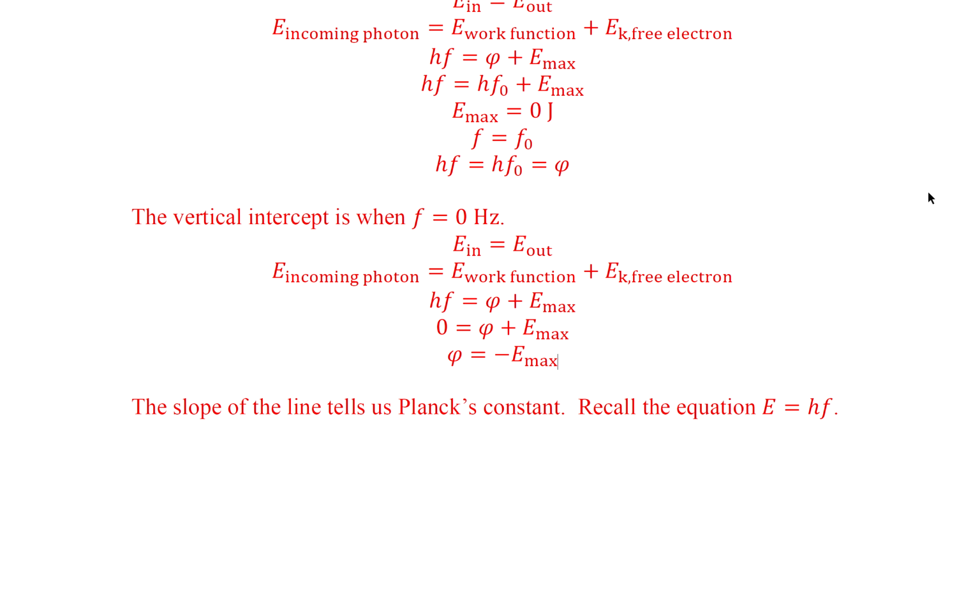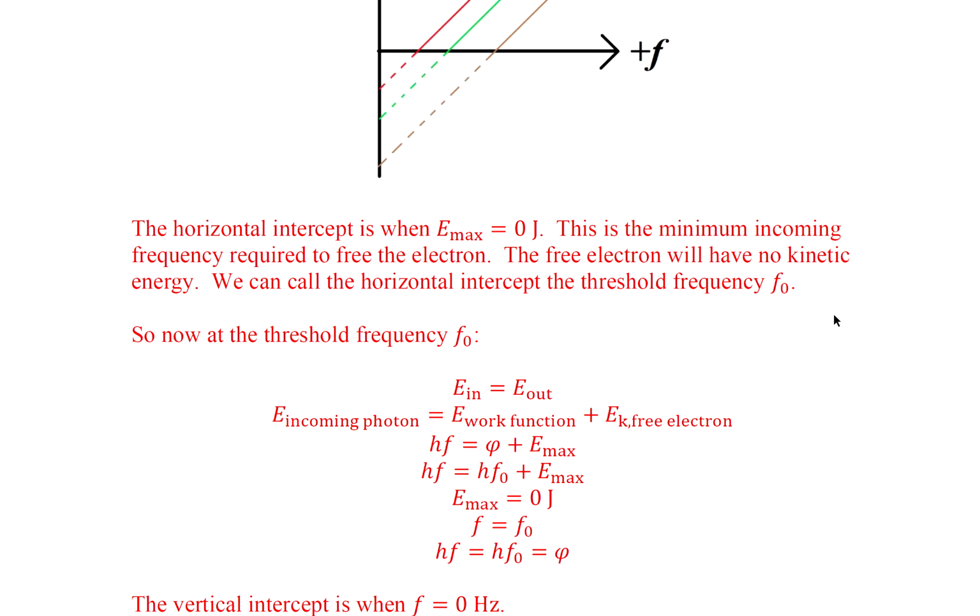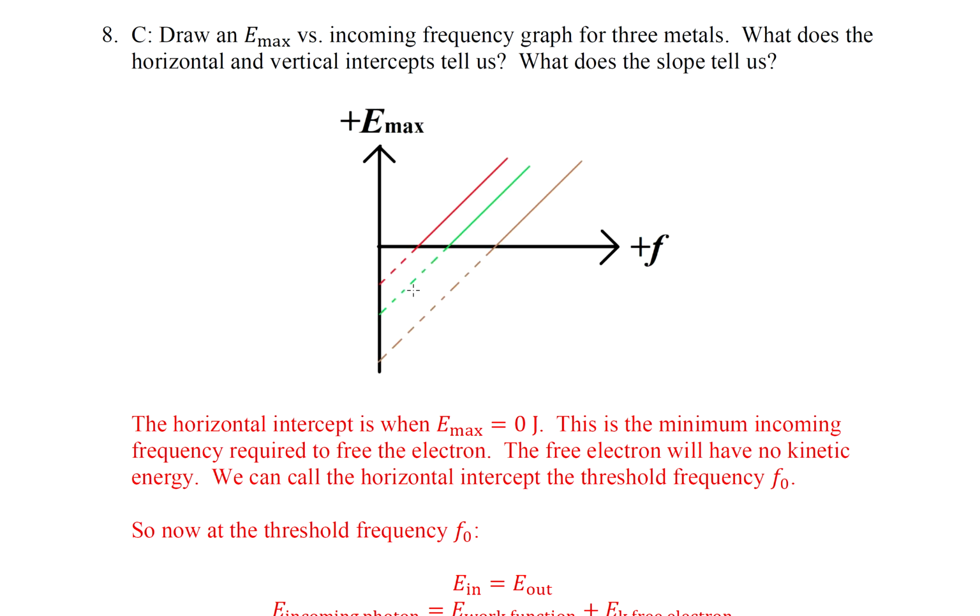And the slope of the line tells us Planck's constant. So E equals hf. So h is delta E over delta f, which is the slope: delta E vertical divided by delta f horizontal.